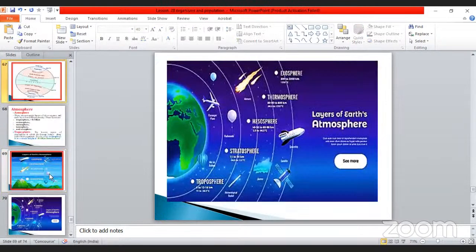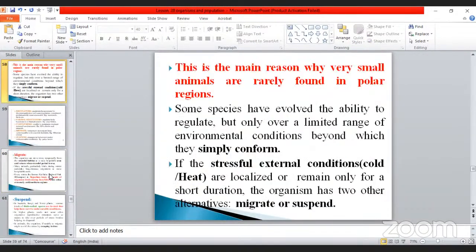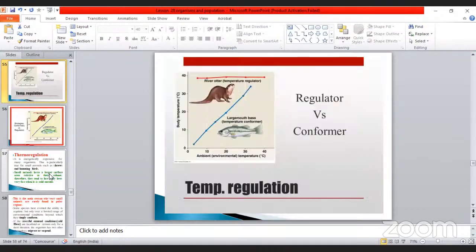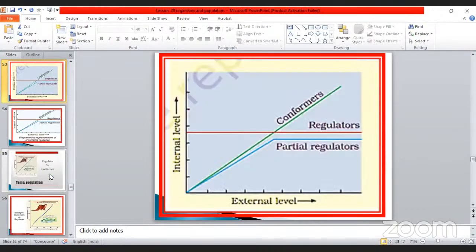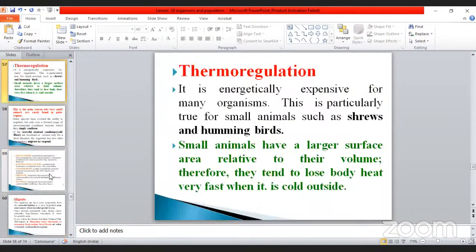So today what we discussed, we will just recall and then pass on to the next one. First one is thermoregulation. Before that we saw conformer, regulator and partial regulator. Already we saw those. And the second thing here is thermoregulation. There is a small example, the shrew and the hummingbird, which is very important because both are very small